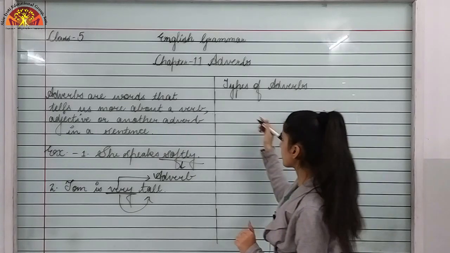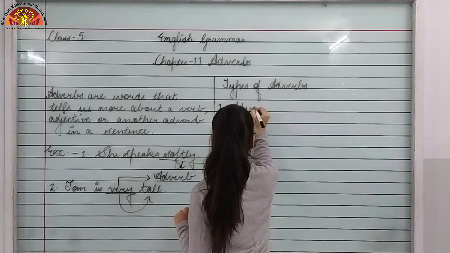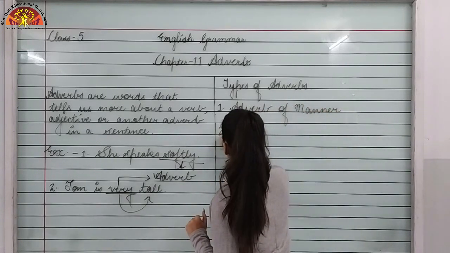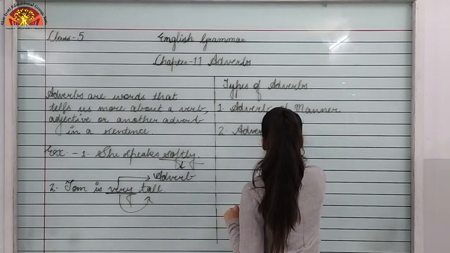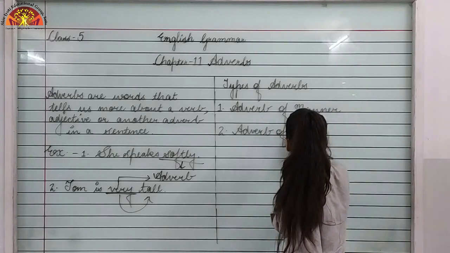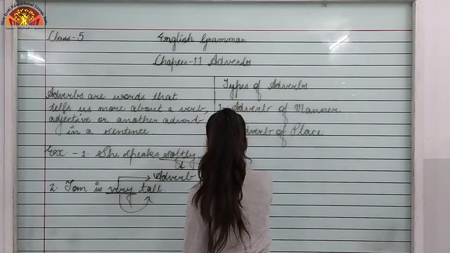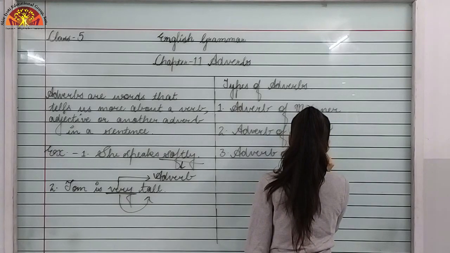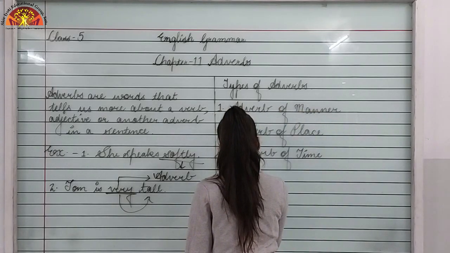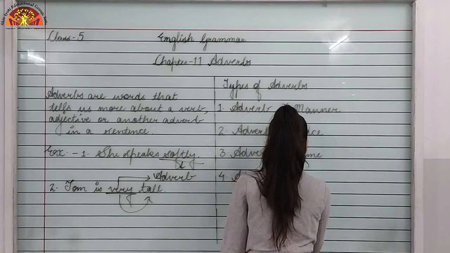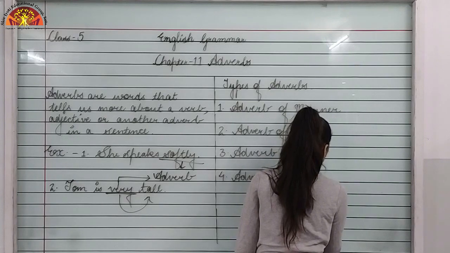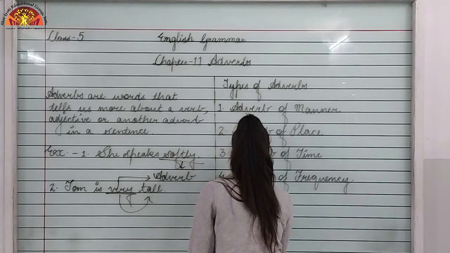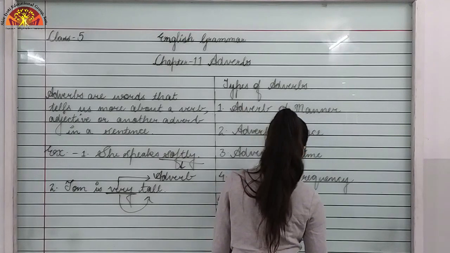First one is adverb of manner, adverb of place, adverb of time, adverb of frequency, and the last one is adverb of degree.